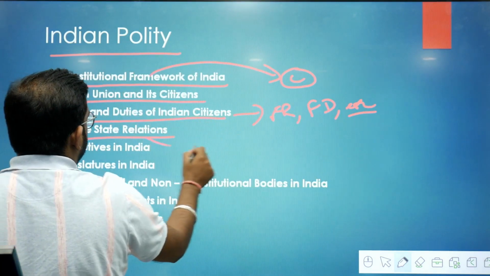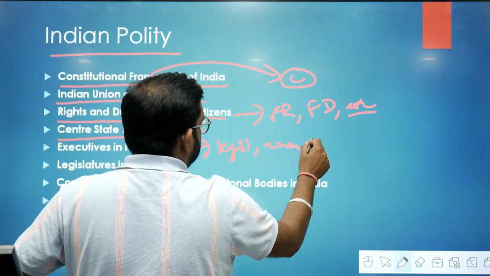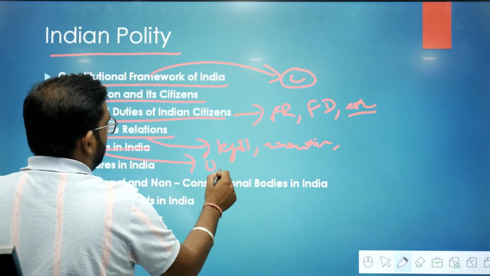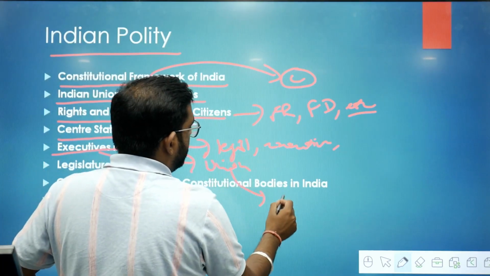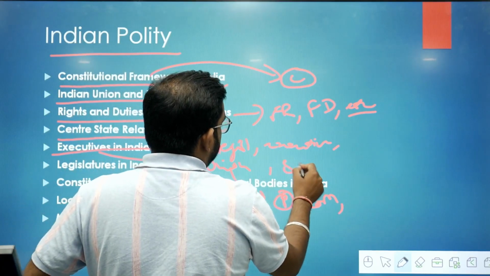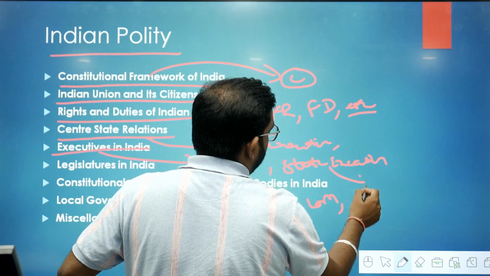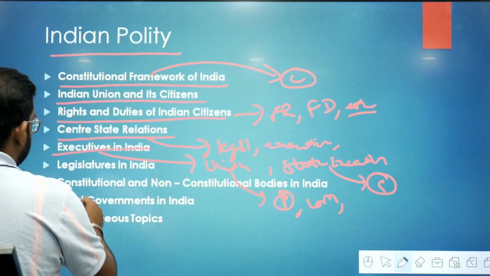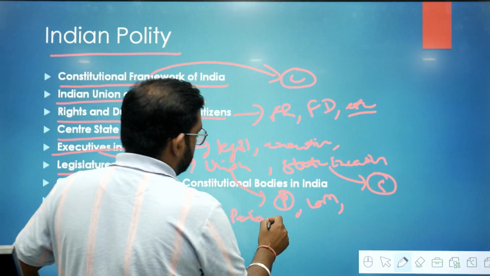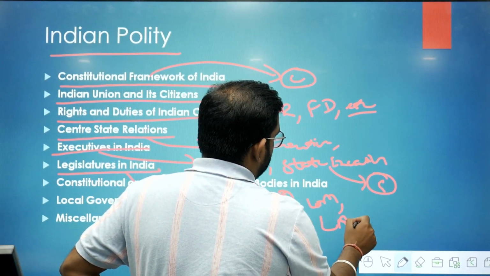Central state relation in the field of legislation, executive, you should do. So these are the topics you should do here. Executives in India, union, about union you should do. In this you should do about president, council of ministers, and you should do state executive also. In this you should do about governor. So legislatures in India, you should do parliament here. State legislature you should do like legislative assembly, legislative council.